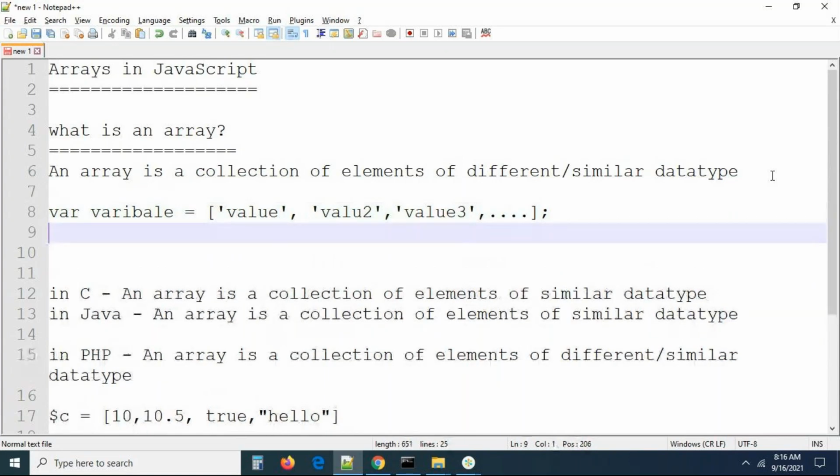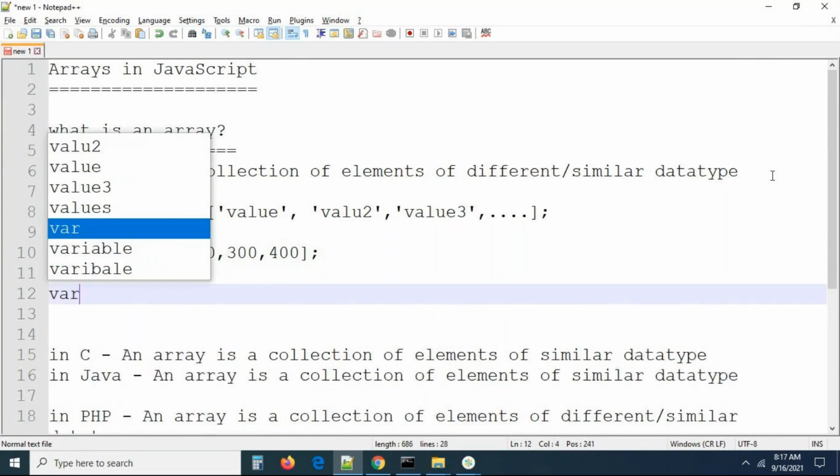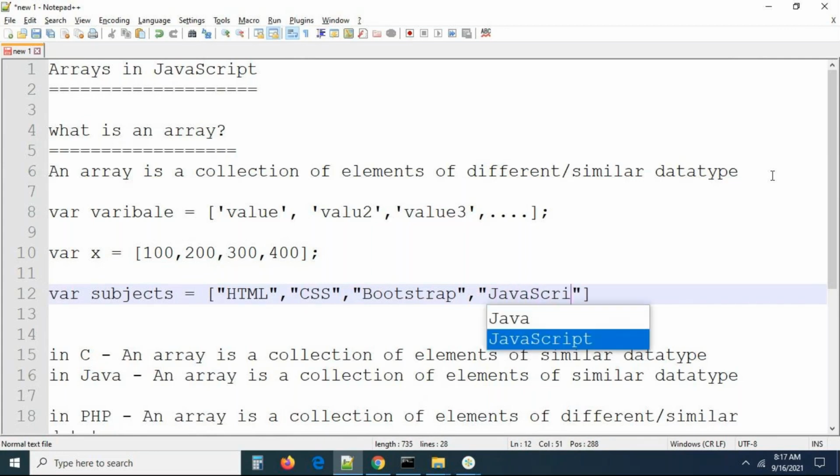Now, as an example, var x is equal to 100, 200, 300, 400. What does this array contain? Similar data type. The same kind of elements are in the array. Now I am taking one more array, var subjects is equal to HTML, CSS, and Bootstrap, right? You can take some values like JavaScript, something like this. This is an array with string values.